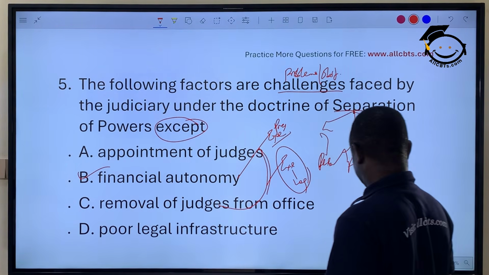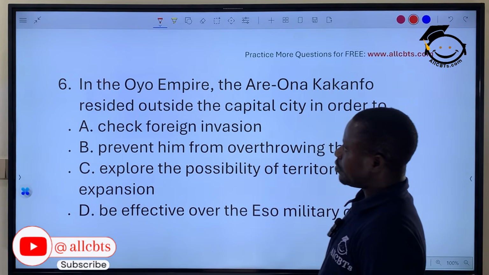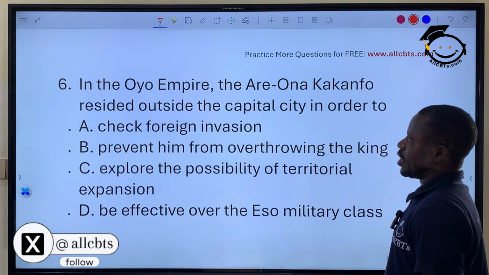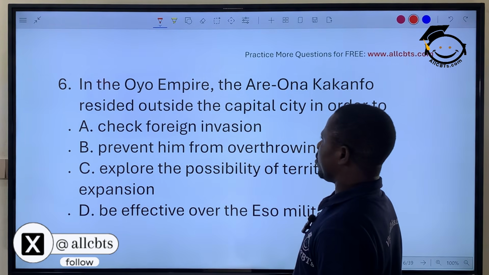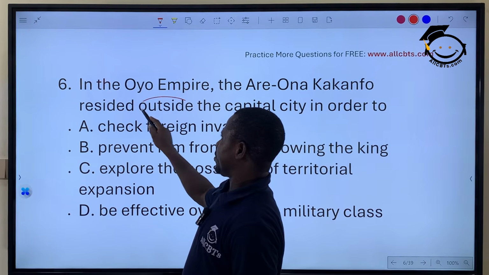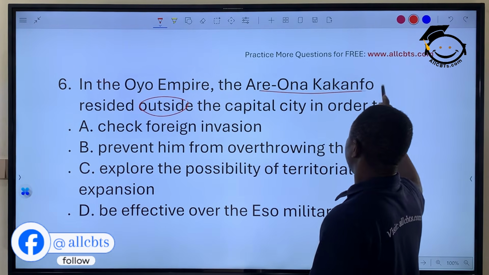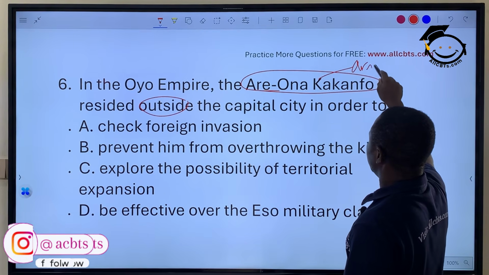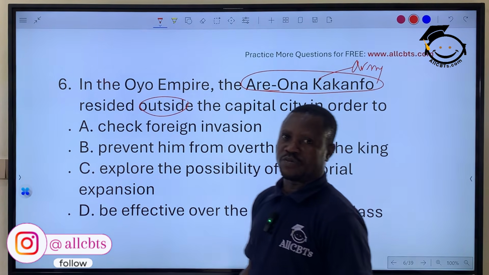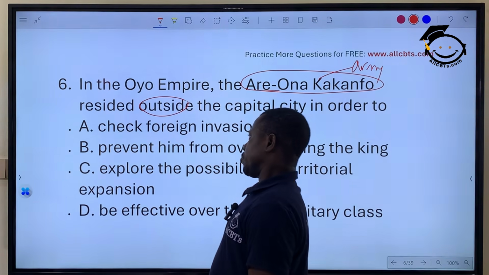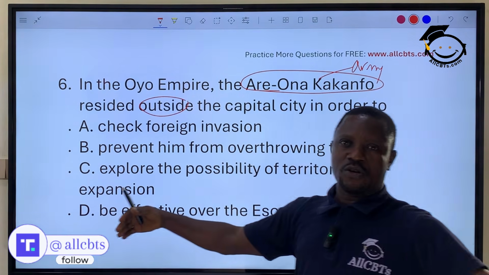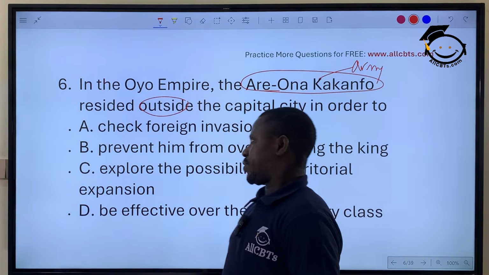The next question. In the Oyo Empire, the Aare Ona Kakanfo resided outside the capital city in order to what? Who is Aare Ona Kakanfo? Aare Ona Kakanfo is the head of the army in the Yoruba pre-colonial administration. By so doing, it is to defend the territorial integrity of the Yoruba society.